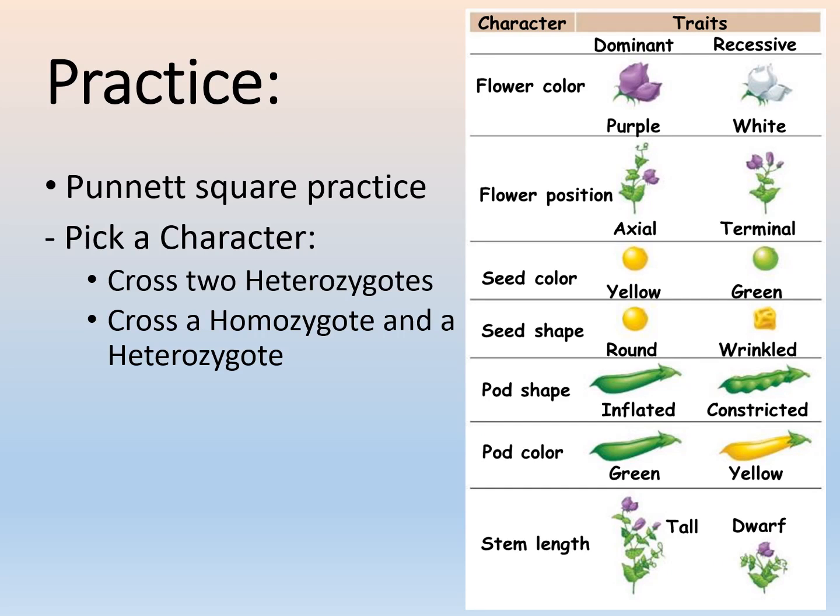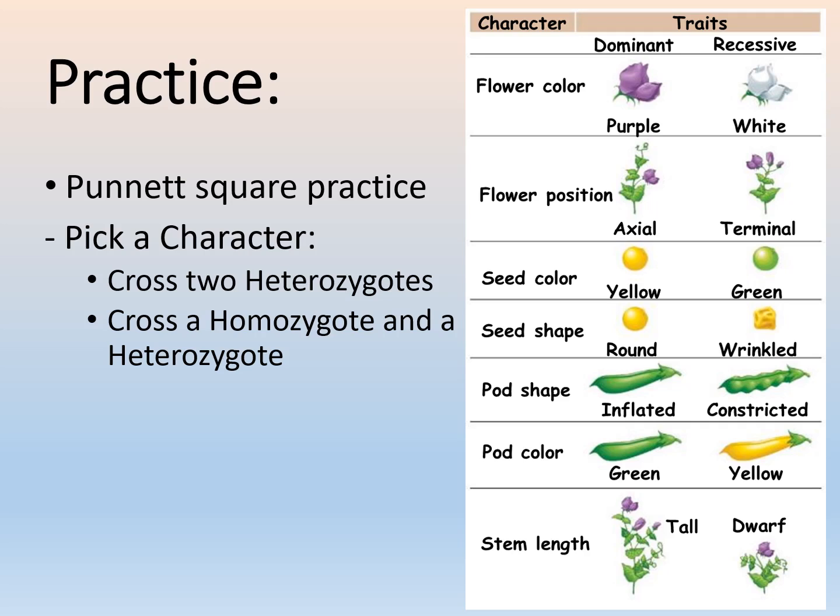So we're going to finish up with some practice that you are going to do at home. You can pick one character or two characters, and you're going to cross two heterozygotes. That's going to be your first Punnett square. So you pick a trait and cross two heterozygotes, meaning they're each going to have one dominant allele and one recessive allele, and see what you get.